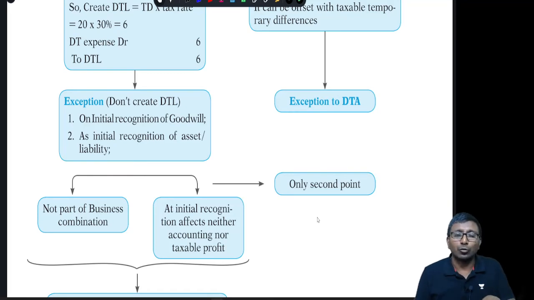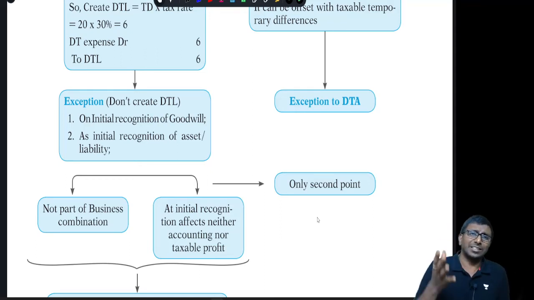On the initial recognition of goodwill as per the business combination, recognizing deferred tax liability is prohibited. And the second thing is initial recognition of an asset or liability which arises not as part of a business combination.